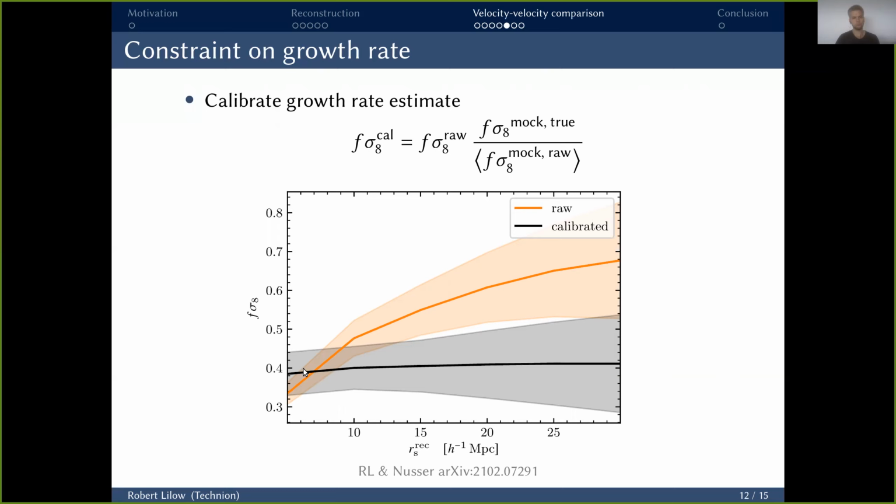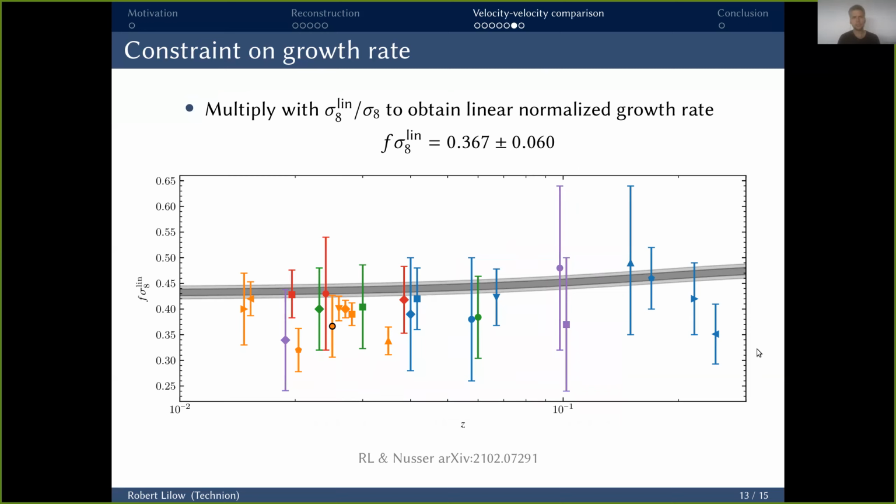To be on the very safe side and not rely too much on the correctness of these error estimates on very nonlinear scales, we use the slightly more conservative result found at the smoothing scale of 15 megaparsec over H as our final result. And we take this value, and to compare it with literature, it's conventional to multiply it with the ratio of the linear and nonlinear sigma 8 to really end up with this cosmic parameter combination F times sigma 8 linear, which we compare with other values in literature down here.